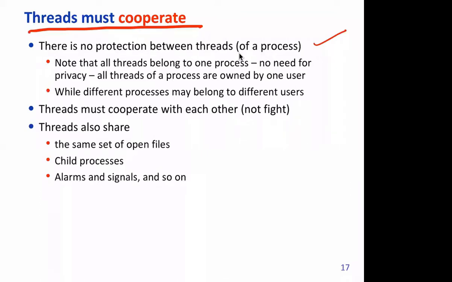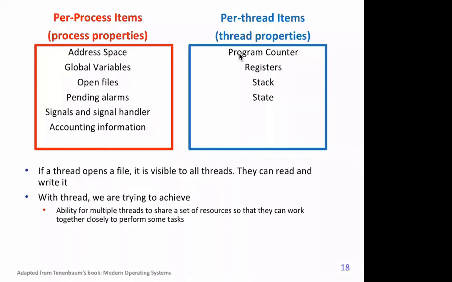So threads must cooperate and they shouldn't fight with each other, and threads can share the same set of open files, child processes, alarm signals, and so on. Now this gives another view of the same thing that we have discussed. Per process items are address space, global variables, open files, pending alarms, signal handlers, accounting information. So within a process, all the threads have access to all this.